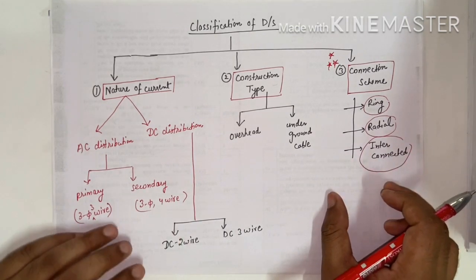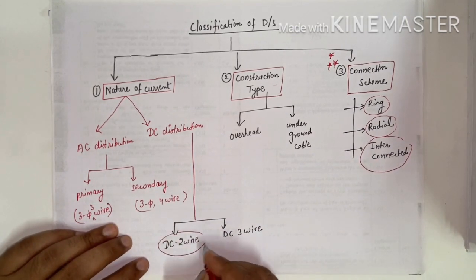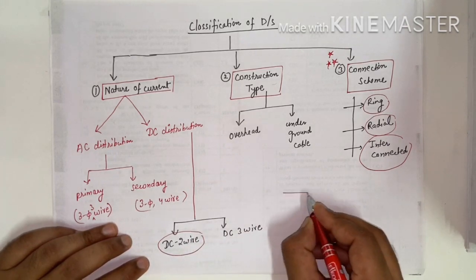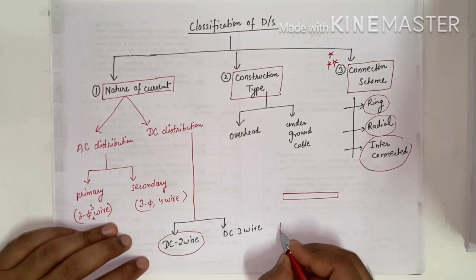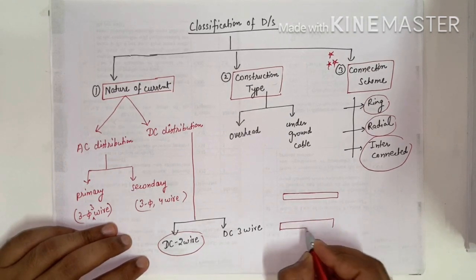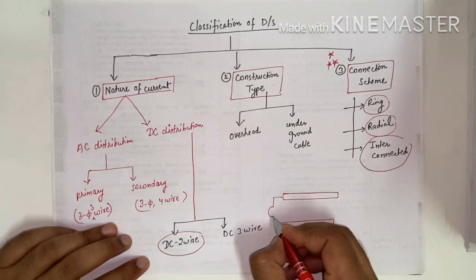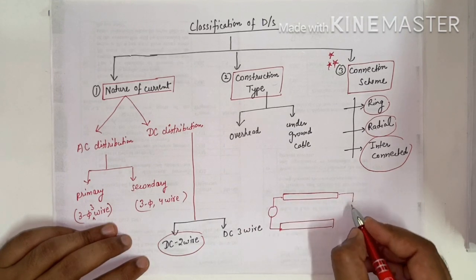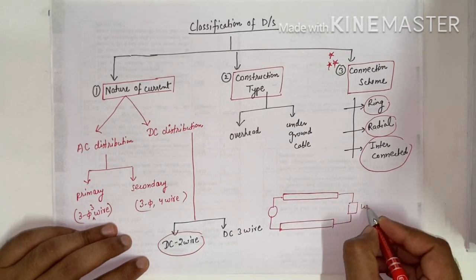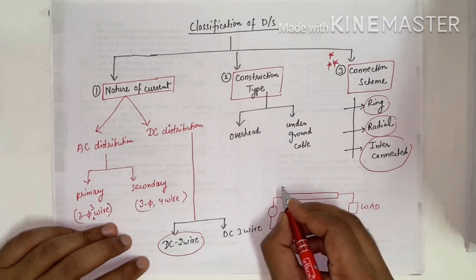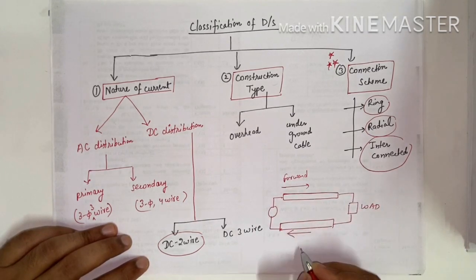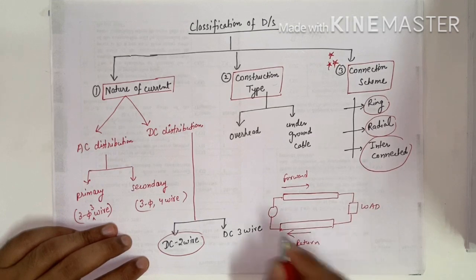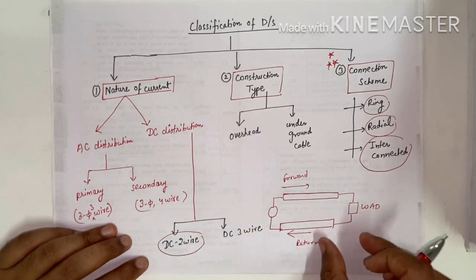Before discussing this, we have seen the DC 2-wire system. In the DC 2-wire system we have two conductors. Suppose this is one conductor and this is the other. Here we have a voltage, and here we have a load. This wire is for forward current carrying and this is for return current carrying. In this way we have developed a DC 2-wire system.